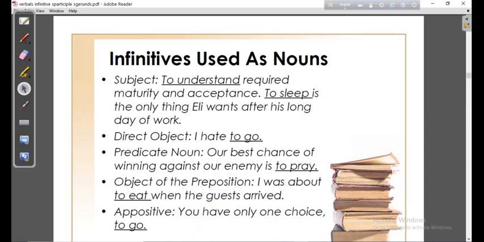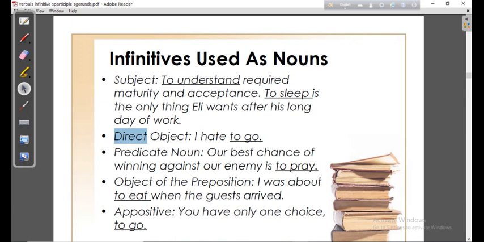Another sentence for a better understanding: to sleep is the only thing Ali wants after his long day of work. So "is" is the main verb here, and "to sleep" is the subject. And from these we have become quite clear that infinitives may be used as nouns.